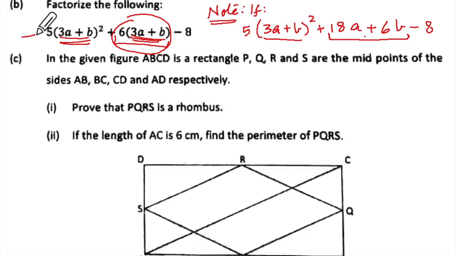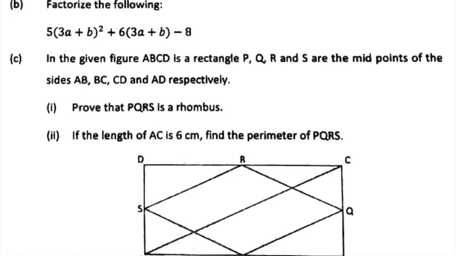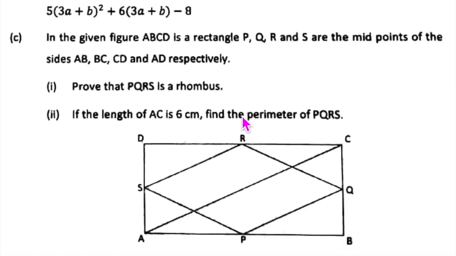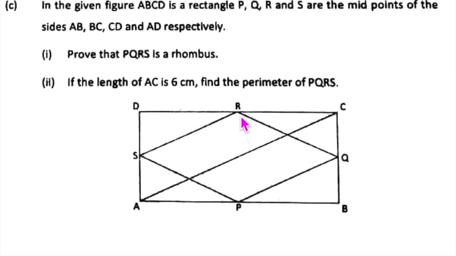So this would be your step number 2, and then after that step number 3 will be like 3a plus b equal to a. Did you understand how? Many children do get confused if they don't see 3a plus b ready made here. Understanding? Okay, so we come to now the third part, which is a 4 marks question.